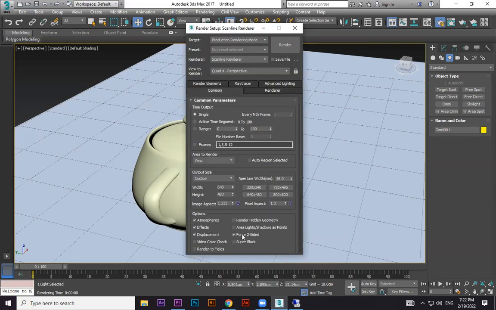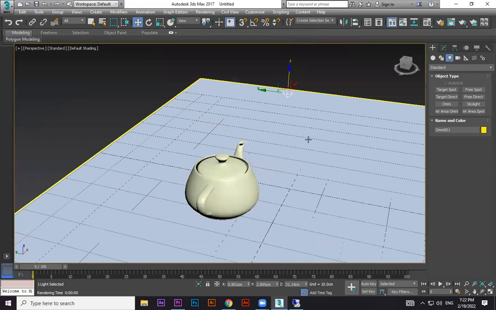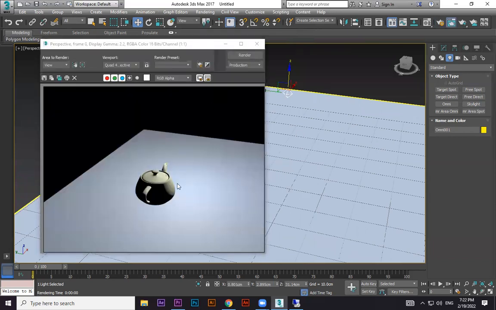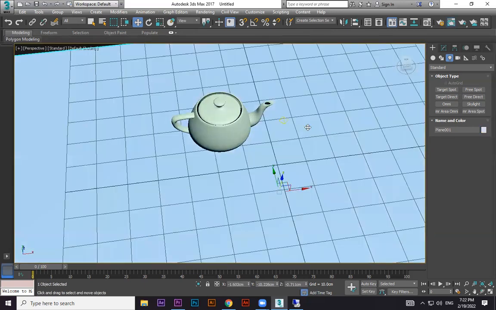Then you will get this property. Switch on this force two-sided option. Now I'm talking about the light only. When you press F9 from here, the objects are visible because of the light. Now here is visible, but the other side is not visible, right? So I'm going to keep it down a little bit on this side.